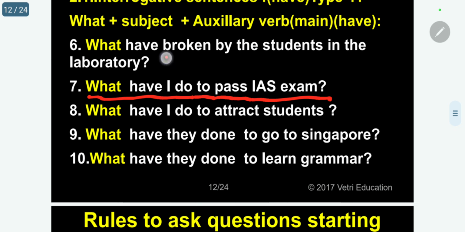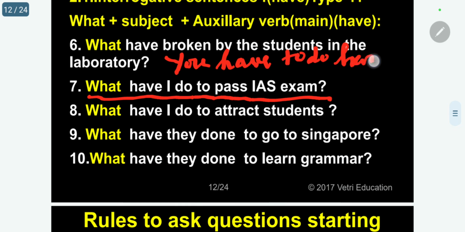What I have to, so he is now giving the answer. So you have to do hard work. You have to do hard work to pass IAS exam.